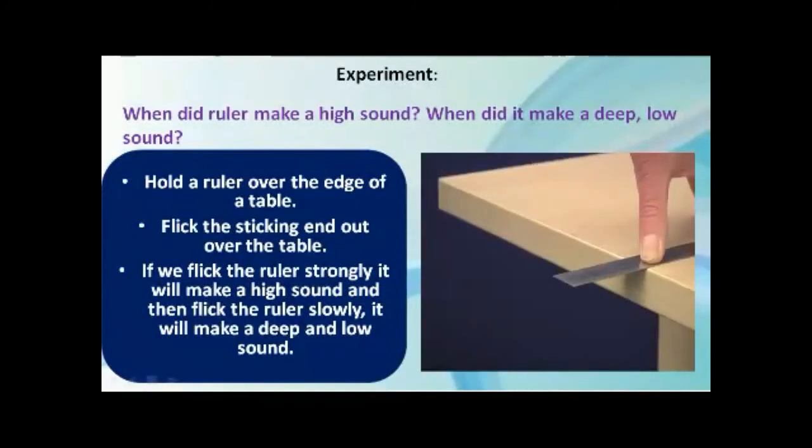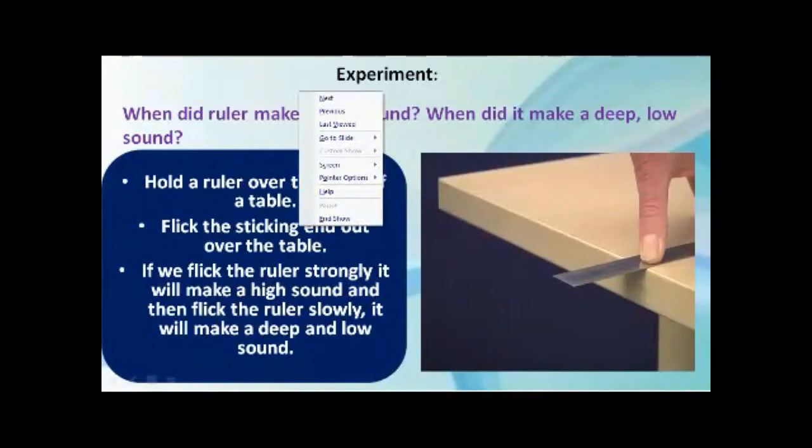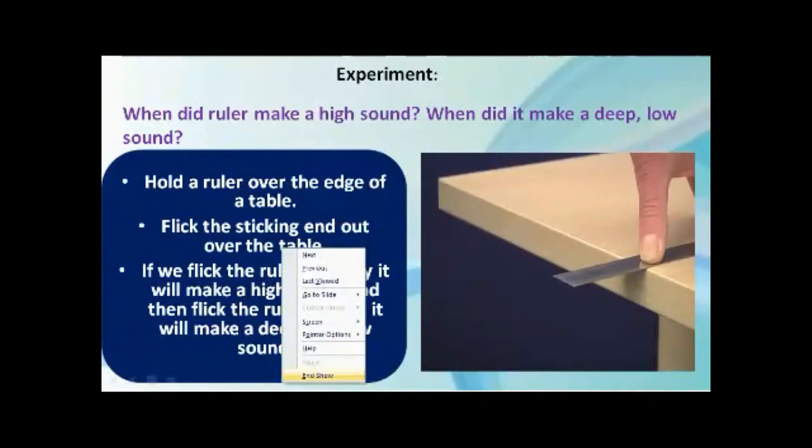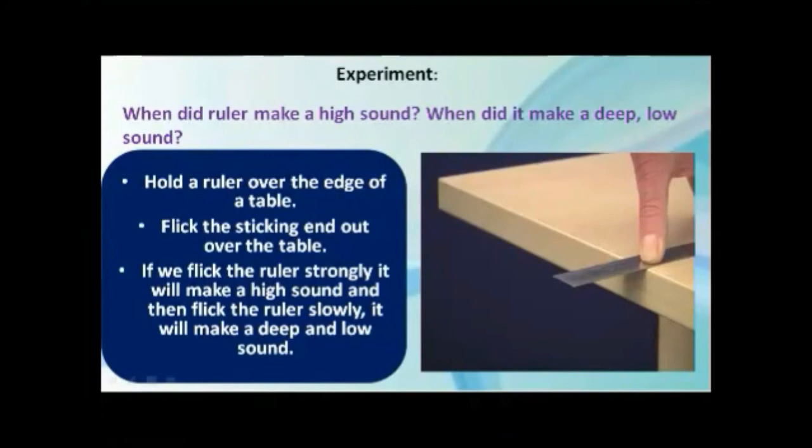So beta, this is the experiment from your book, page number 73. Okay, what will you do? When did the ruler make a high sound and when did it make a deep or low sound? What will you do?